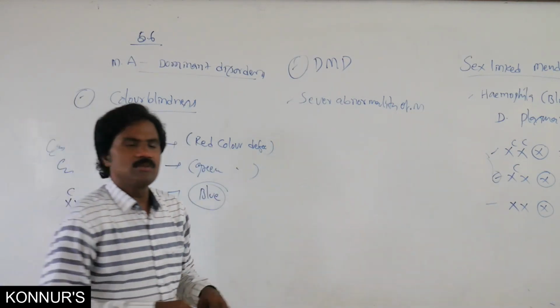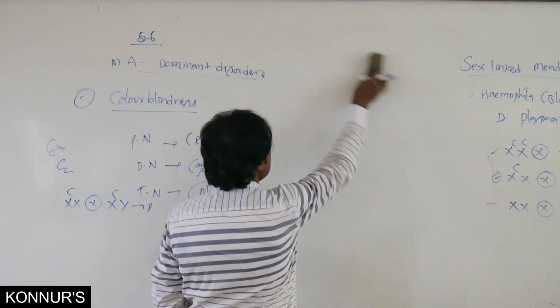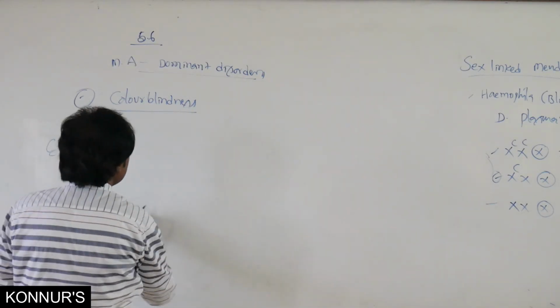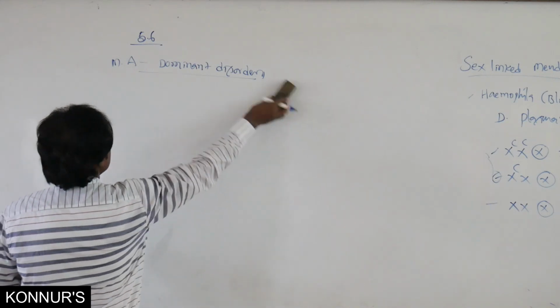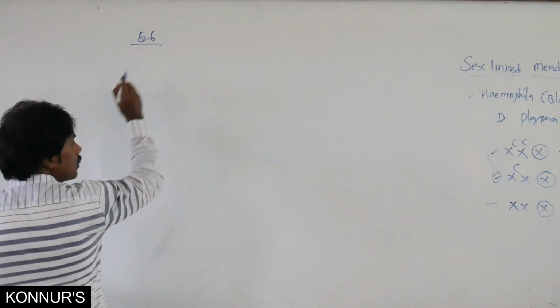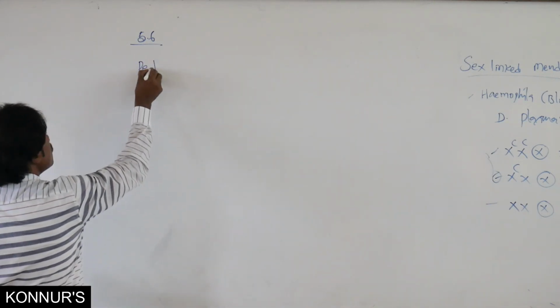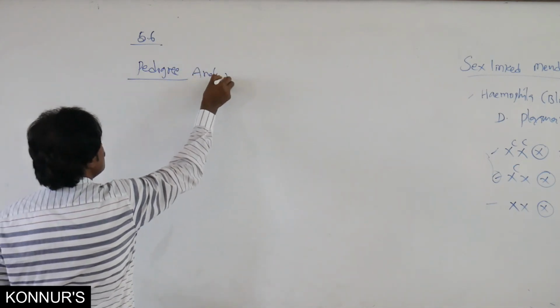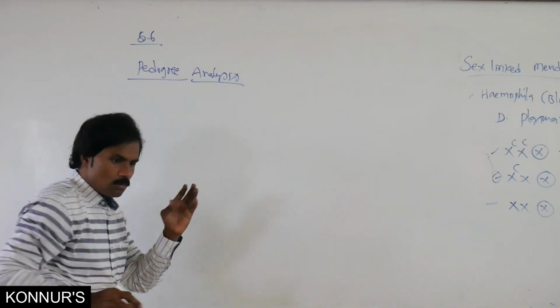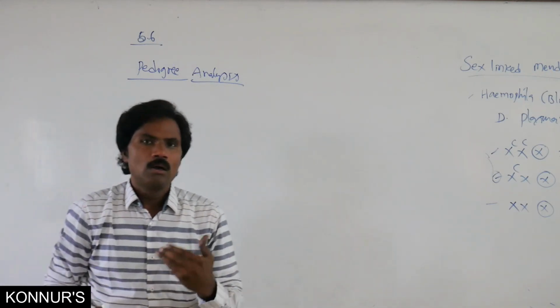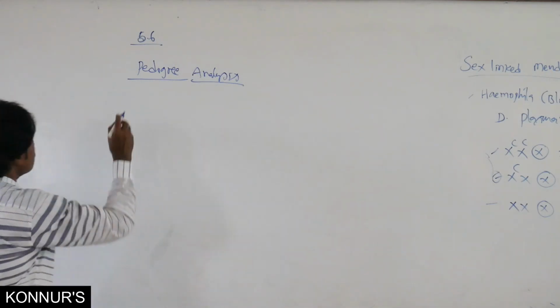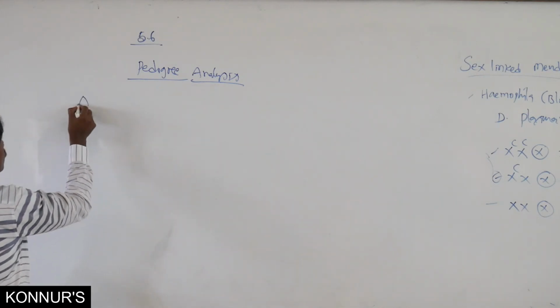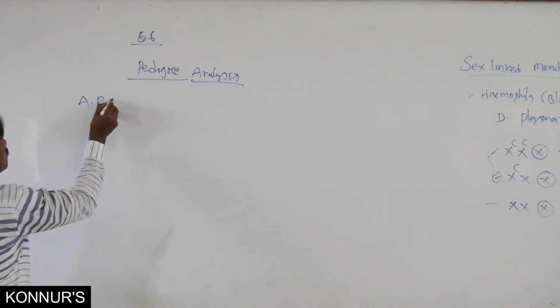Then some of these Mendelian disorders, with pedigree charts. One among the common ones is the autosomal recessive disorder.